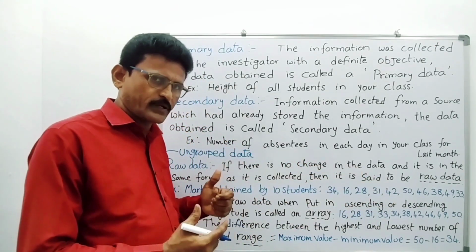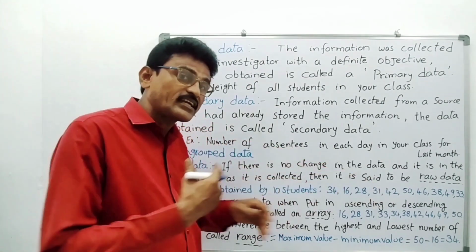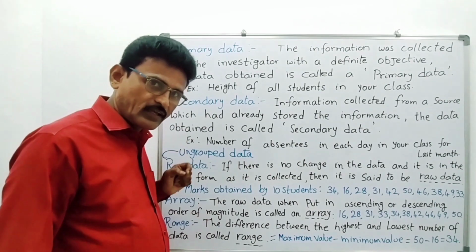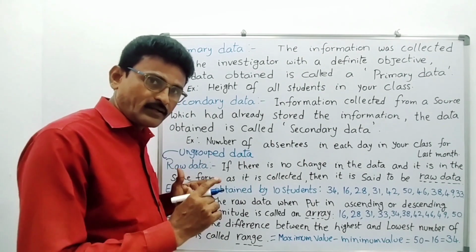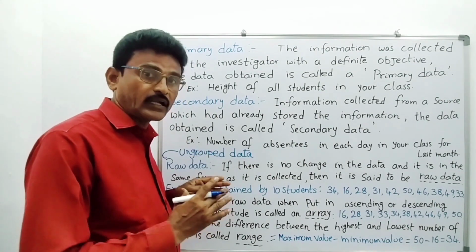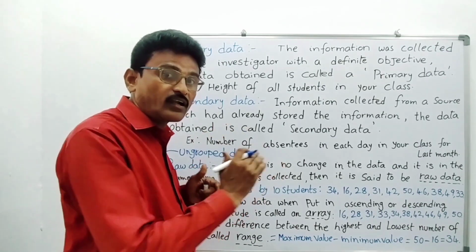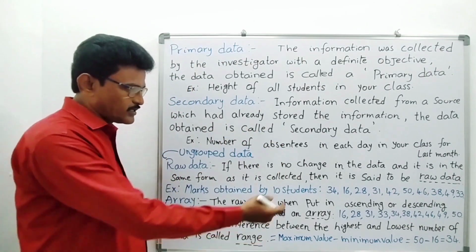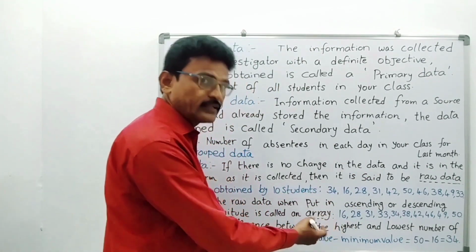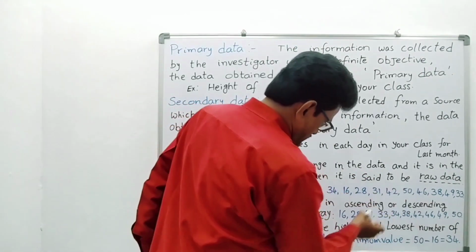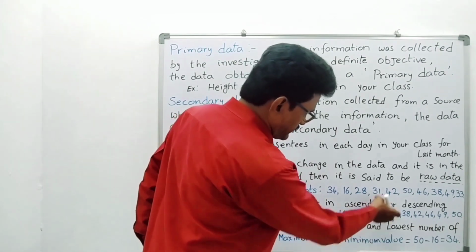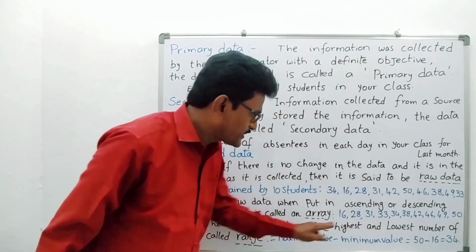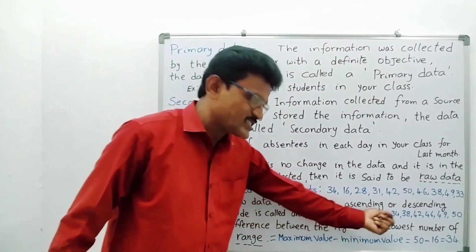For our convenient purpose, we will write these marks in ascending order or descending order. That is said to be array. So array means when the ungrouped data or raw data is arranged in ascending order or descending order, that is said to be array. Suppose same marks I entered here in ascending order: 16, 28, 31, 33, 34, 38, 42, 46, 40 and 50. This is ascending order. So we say this is array.